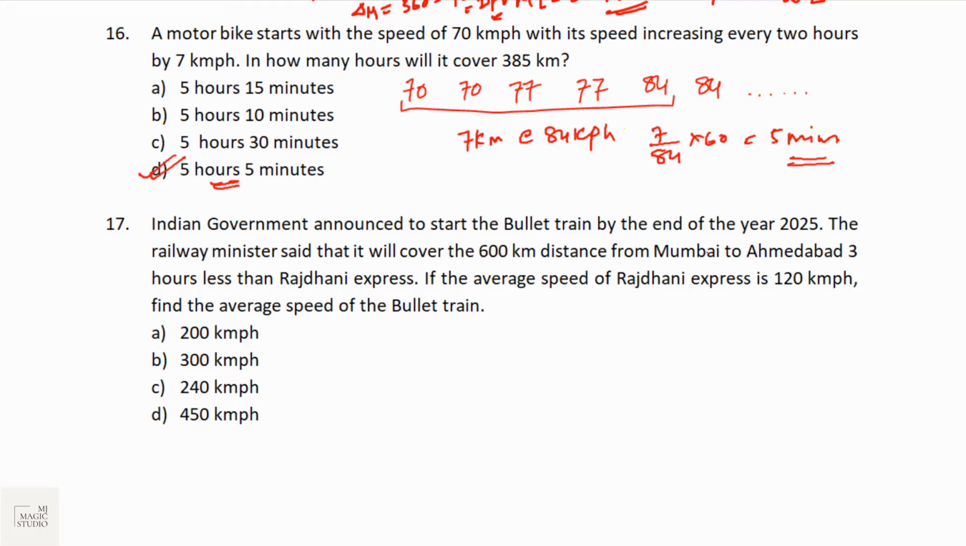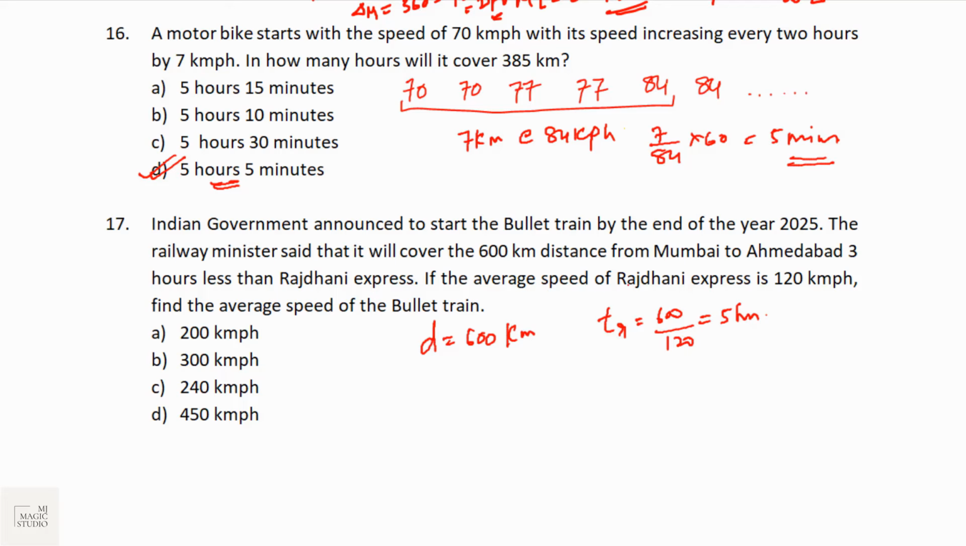Let's check the next one. The Indian government announced to start the bullet train by the end of the year 2025. The railway minister said that it will cover the 600 kilometer distance from Mumbai to Ahmedabad in 3 hours less than Rajdhani. How much is the time taken by Rajdhani? If the average speed of Rajdhani is 120 kph, then the time taken to cover 600 km is 600 by 120, that is 5 hours. Time is equal to distance by speed.